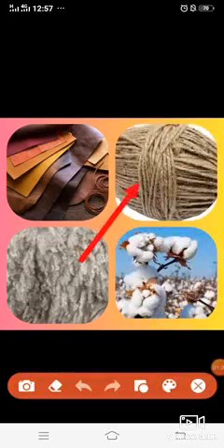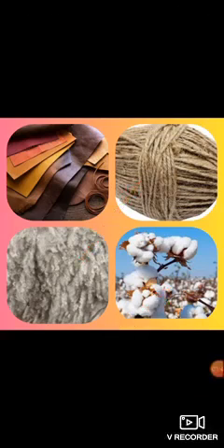Okay, now if we look at jute and cotton, from whom do we get these? Yes, we get them from plants. So they are substances of plant origin.